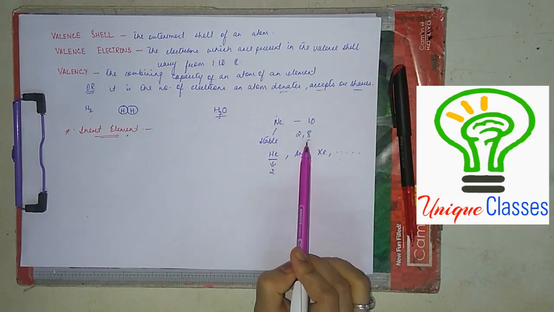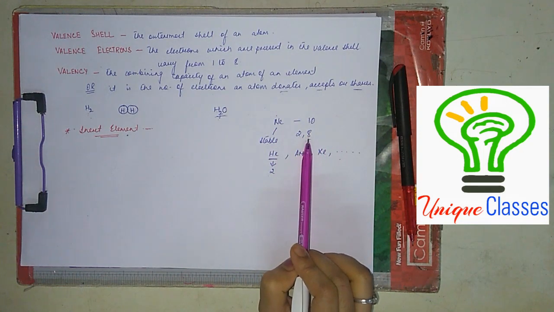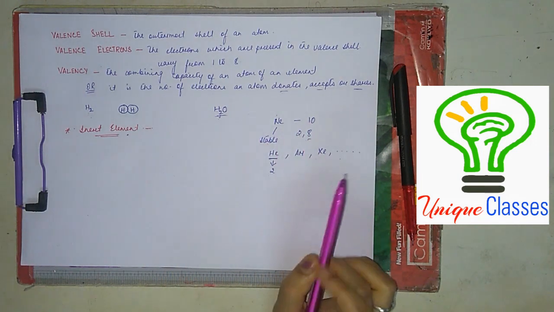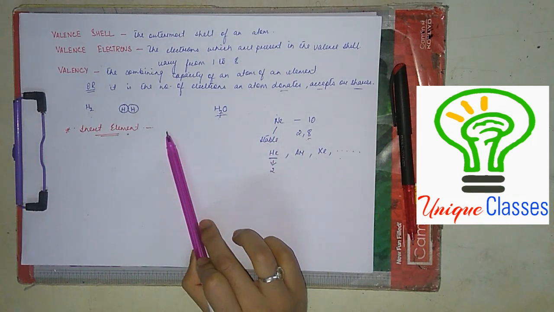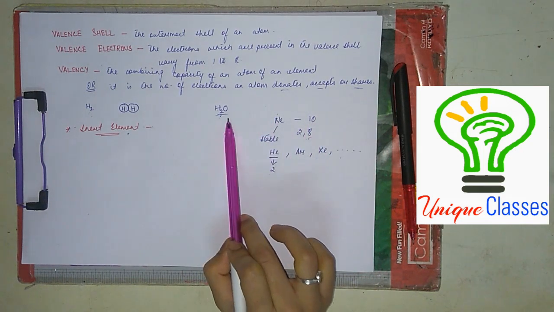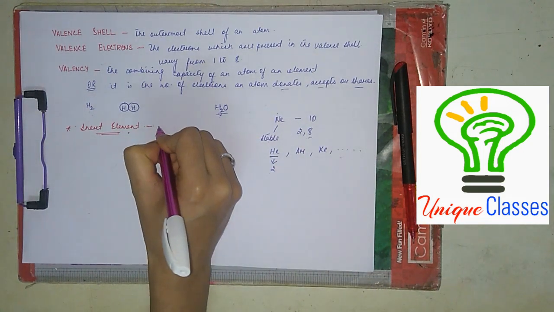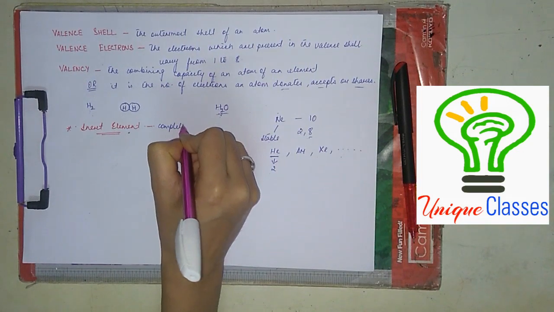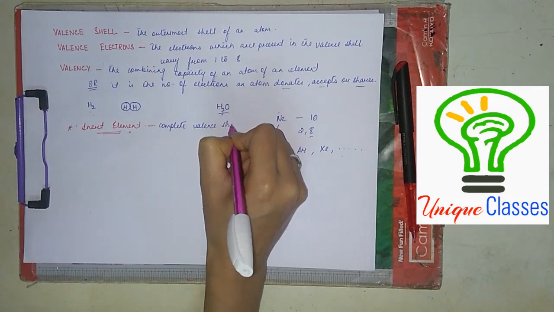Right? Here, neon's outermost shell has 8 electrons. Following the octet rule, it is a complete valence shell, so it is an inert element. So in other words, I can say it this way also. What are inert elements? The elements whose outermost shell is complete, or the elements which have a complete valence shell.